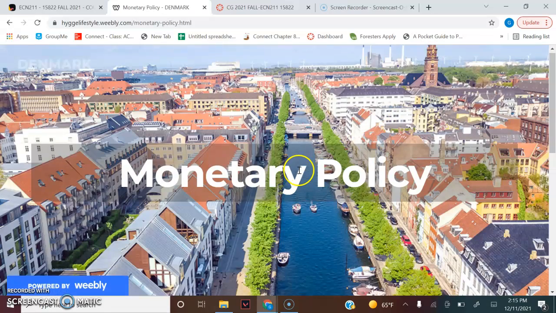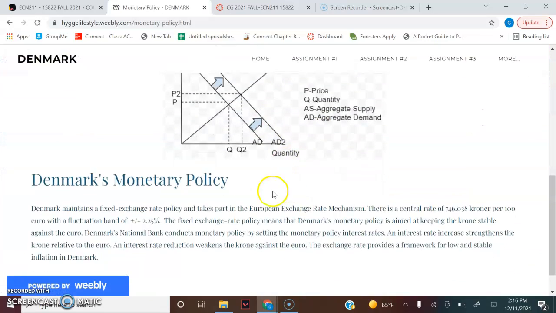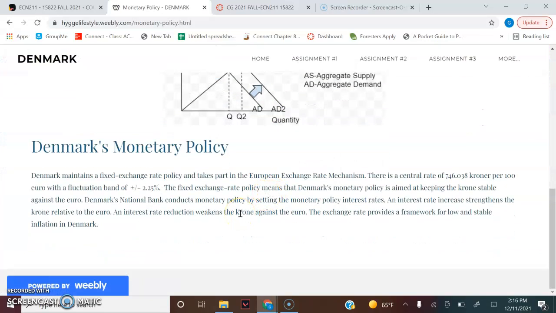And onto the monetary policy. Here's my graph right here. What makes Denmark stand out from the other countries is that it's part of the EU, so it maintains a fixed exchange rate policy. And the fixed exchange rate policy means that Denmark's monetary policy is aimed at keeping the krone stable against the euro. So they can do this by an interest rate increase or an interest rate reduction.